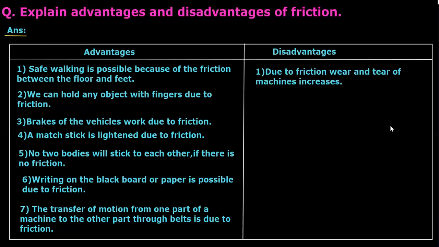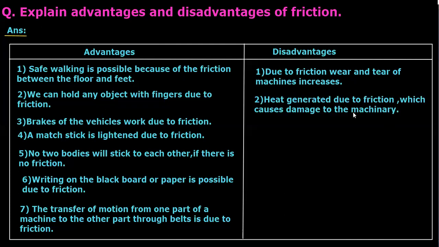Next. Now we will see what are the disadvantages of friction. Due to friction, wear and tear of machine increases. Because of friction, you know, this wear and tear of machine increases. Next, heat generated due to friction, which causes damage to the machinery.